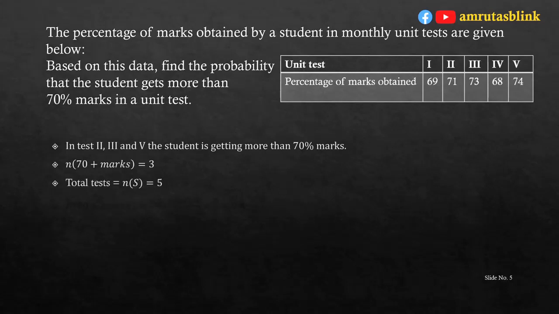Now, the tests in which that particular student has got more than 70% marks are test 2, test 3 and test 4, that is 71%, 73% and 74%. So, n(70 plus marks) is equal to 3 and n(S) is equal to 5. Hence, the probability of the event of getting 70 plus marks by that student is equal to n(70 plus marks) upon n(S), that is 3 upon 5, which is equal to 0.6.